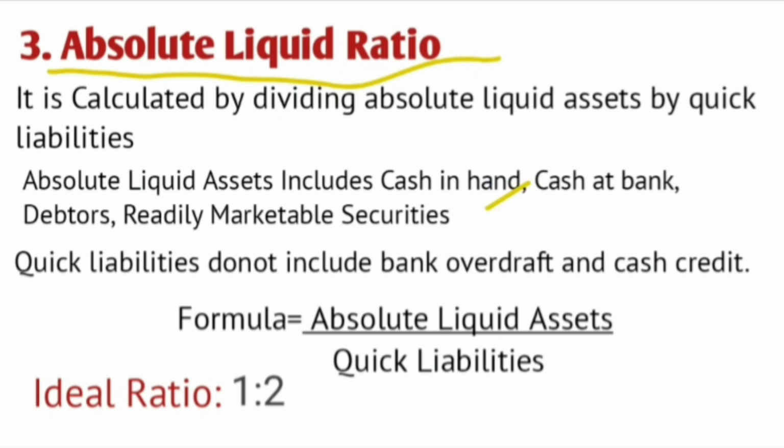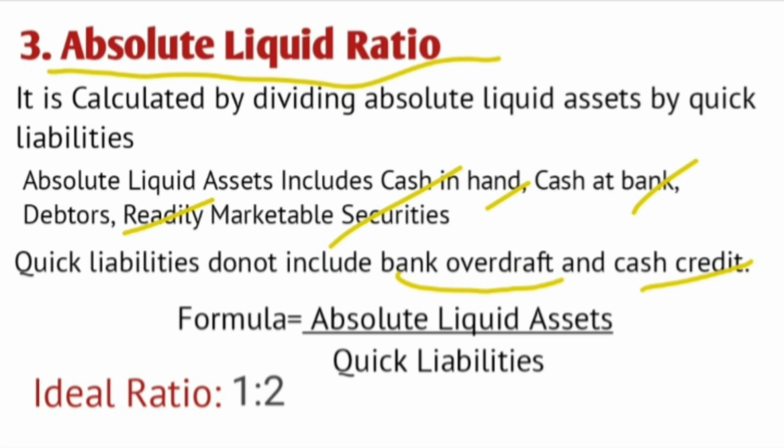Only these four things comprise absolute liquid assets. All current liabilities are treated as quick liabilities other than bank overdraft and cash credit. It means bank overdraft and cash credit are not included in the quick liabilities. Other than that, all the current liabilities will be the quick liabilities here.